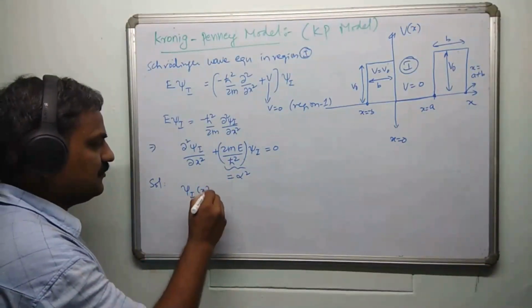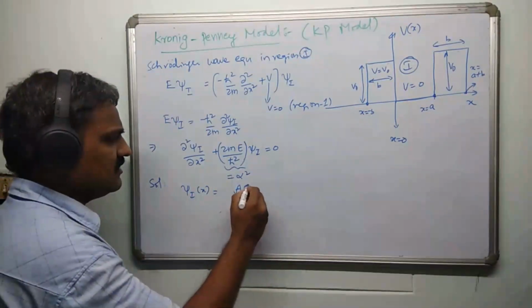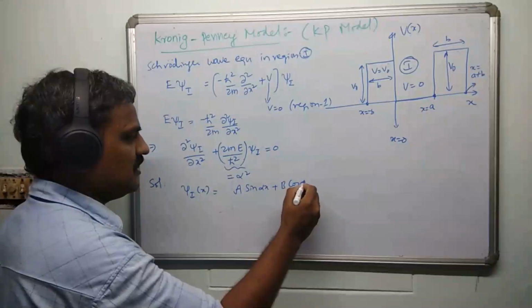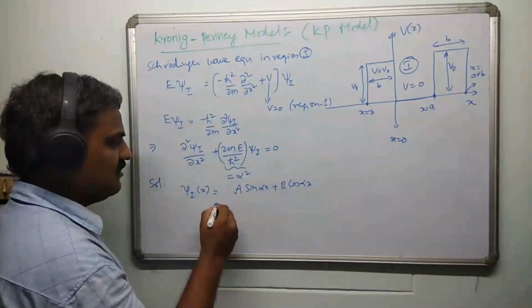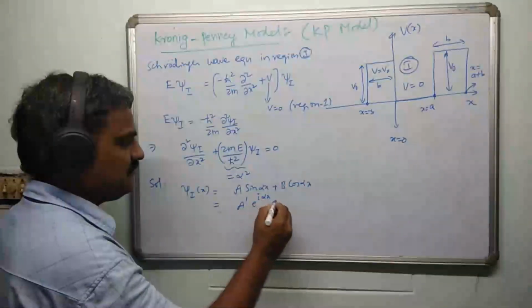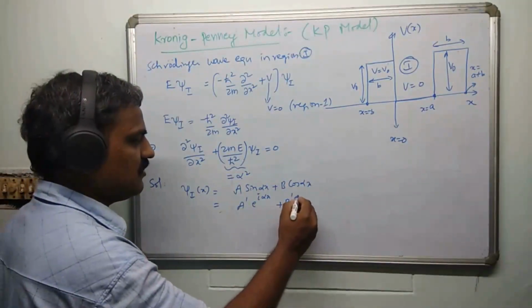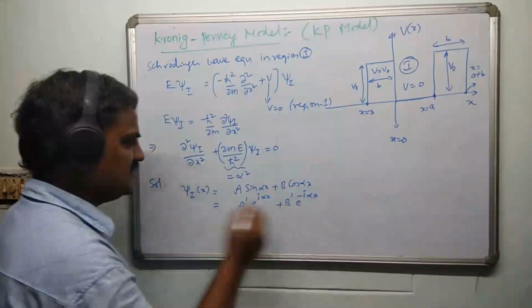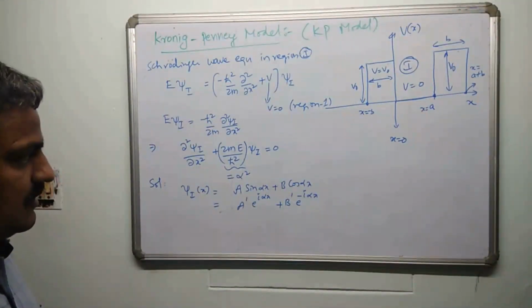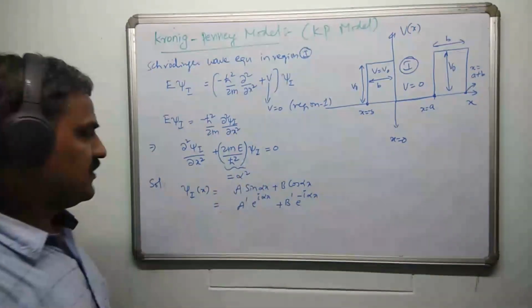equal to a sine alpha x plus b cos alpha x, or you can equally write this as a dash e power i alpha x plus b dash e power minus i alpha x. These two are equally good. You can use any one of them, right? Fine. This is one solution.